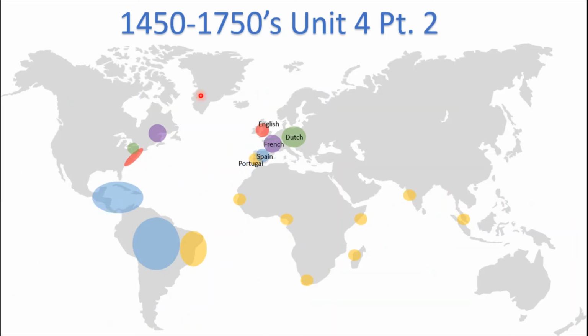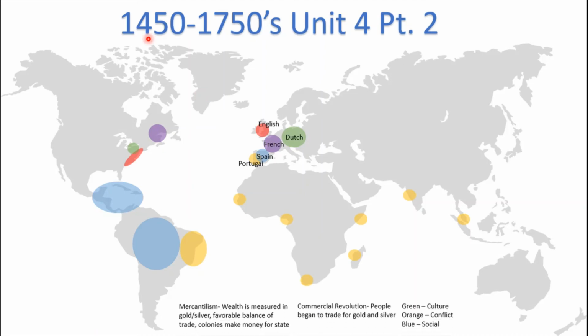Okay, so part 2 of Unit 4. A few basic terms we should cover: mercantilism, which is basically the idea that wealth is measured in gold and silver. Also, you want a favorable balance of trade, meaning you have more exports, meaning you're getting more money, and you have less imports, meaning you're losing money. Finally, colonies. The purpose of colonies in this time was to make money for the state. There was a new commercial revolution, when people started to trade for gold and silver.